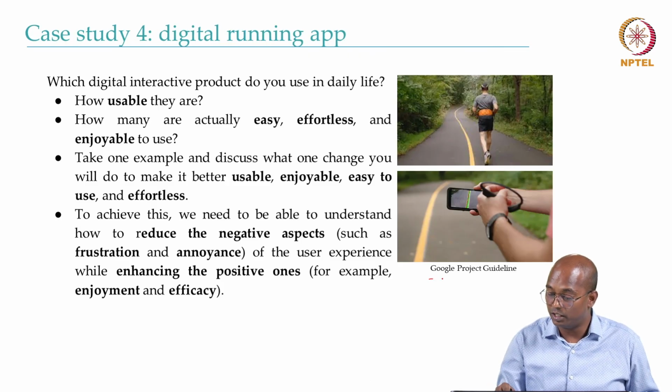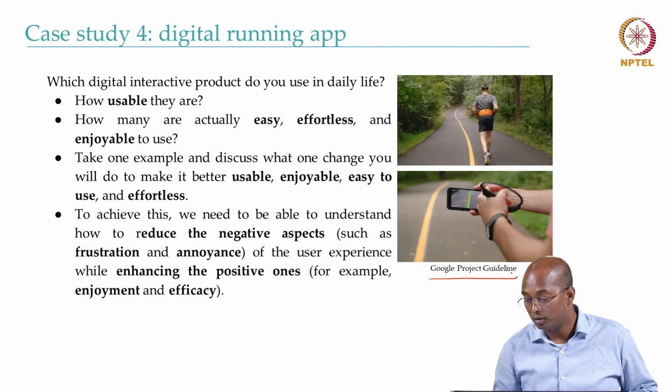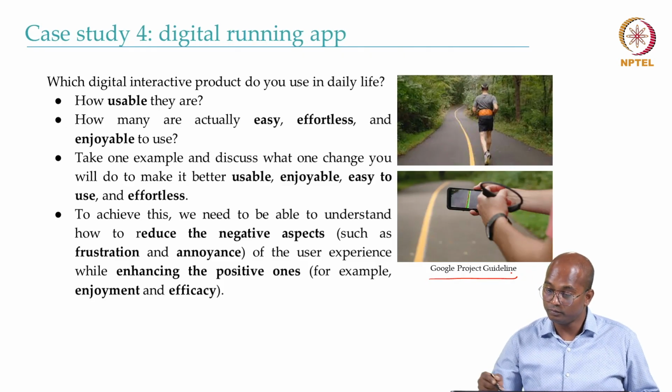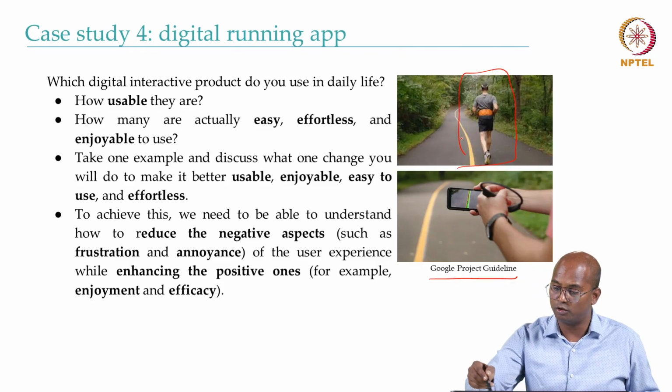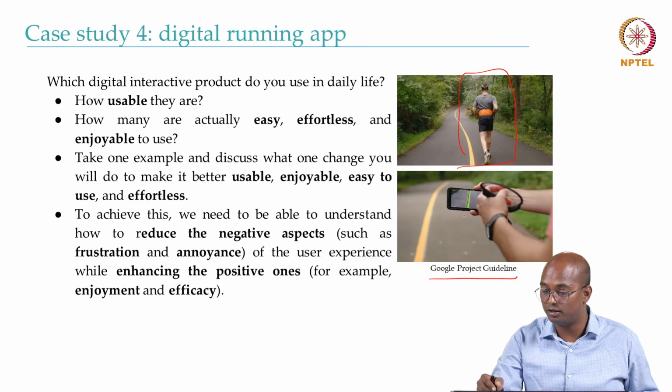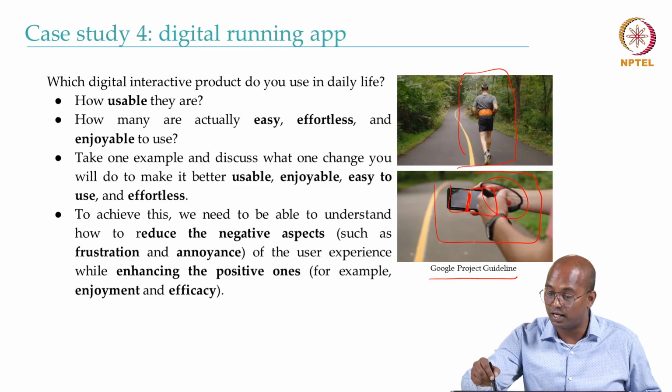That's where a very popular project called Google Project Guideline comes in. As part of this project, as you can see, a visually impaired person, who is also an entrepreneur, is able to run independently, based on the advanced technology that is being used: the headphones, and a camera mounted in front of him, which does image processing to tell him, okay, this is the line you have to follow.